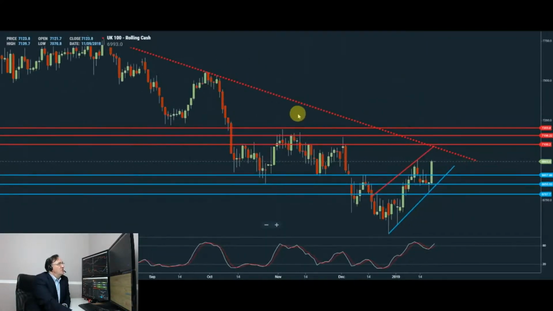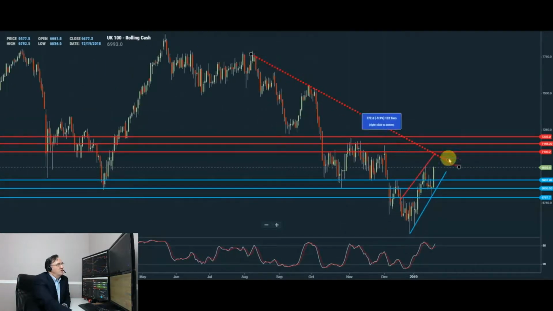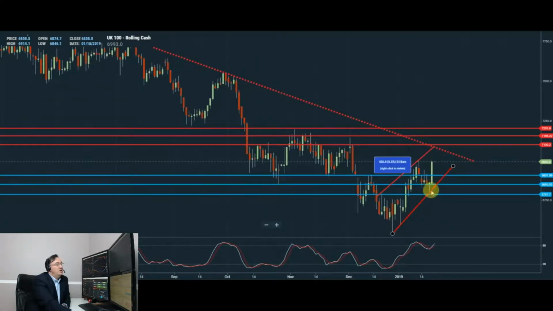FTSE 100 is also downtrending, creating the sequence of lower highs as indicated by this falling resistance trend line. FTSE appeared to be bearish initially below 6850. However, we saw a fairly significant reversal after this pin bar was created, and the price moved higher. So we are coming very close to the psychologically important 7,000 level. Very similar to what we saw in sterling dollar. So sterling dollar was at 1.30, FTSE at the 7,000 level.